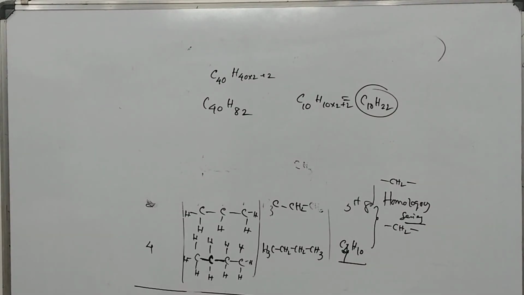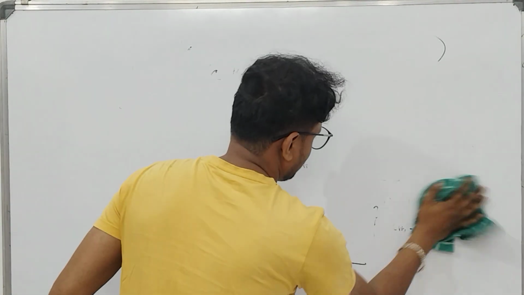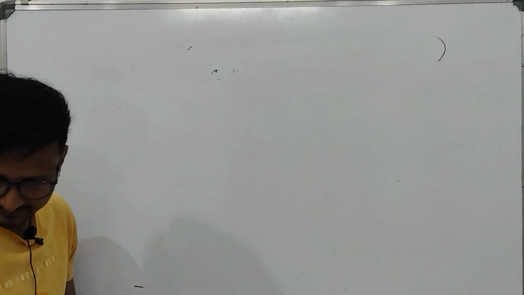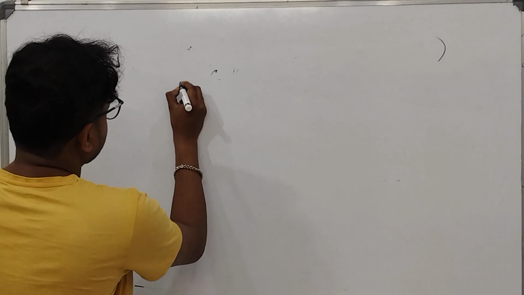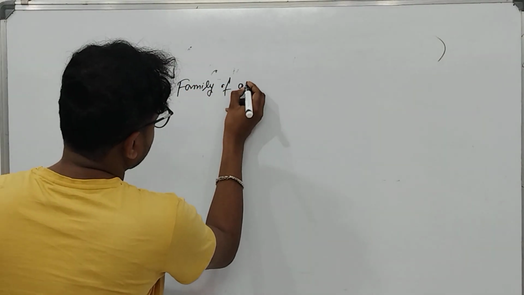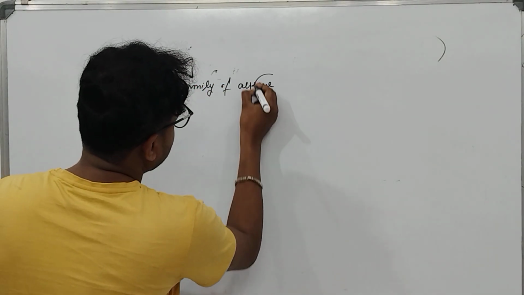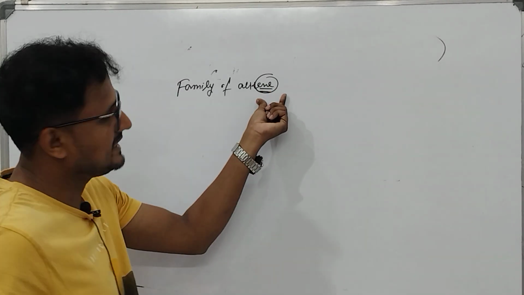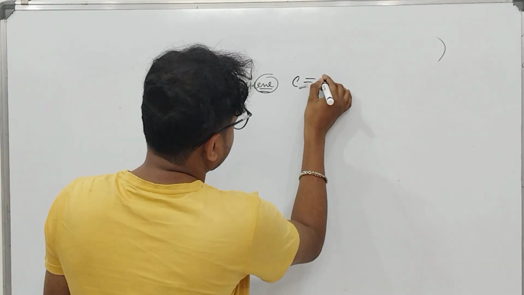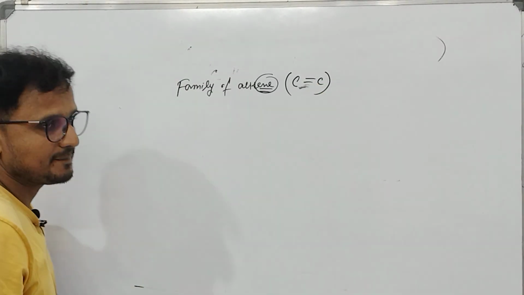Okay. Now let us come to the family of alkene. For alkene, it will end with 'ene' and it is C double bonded C. Okay.